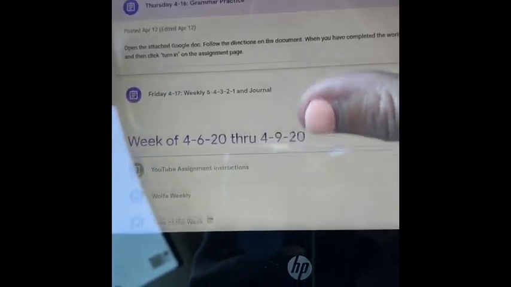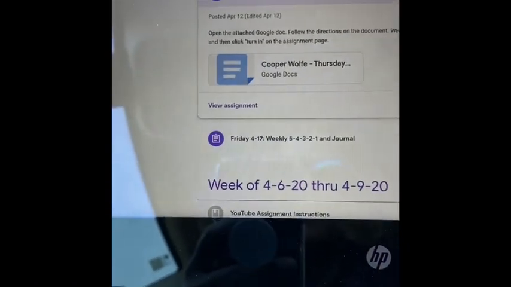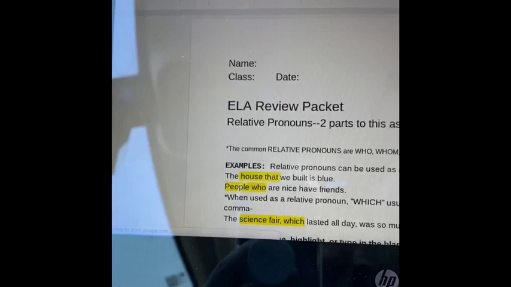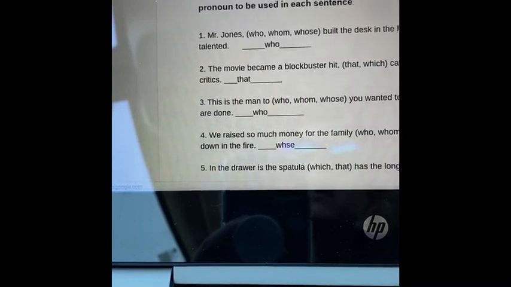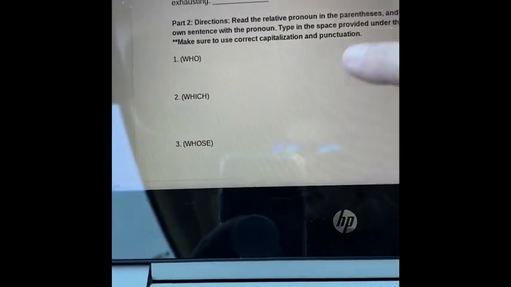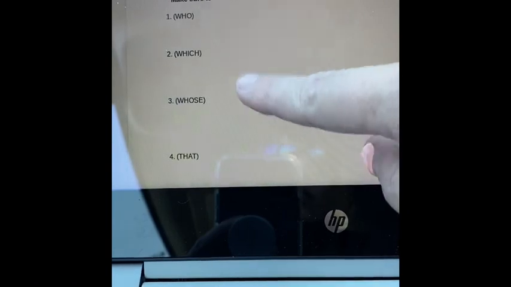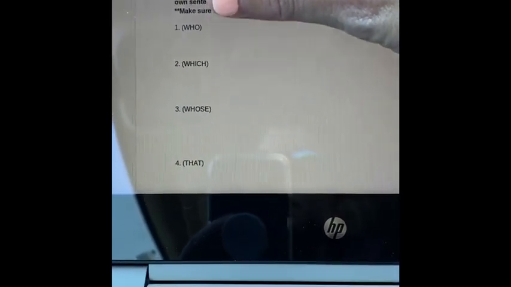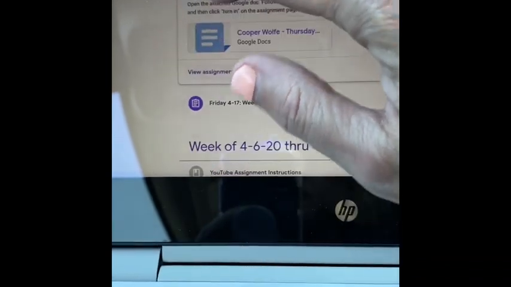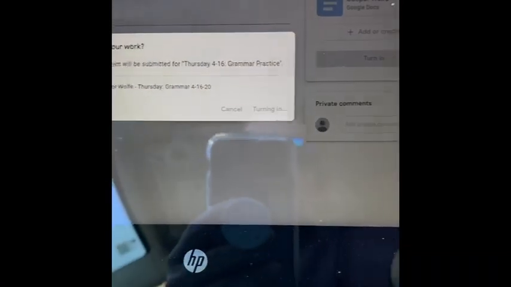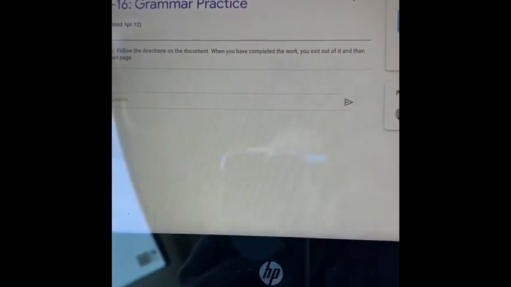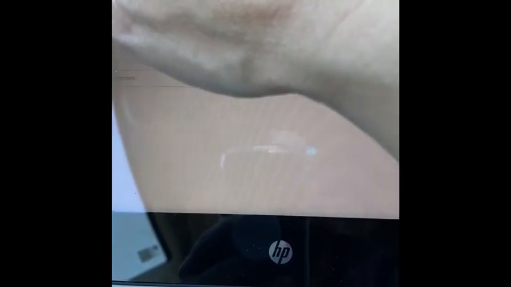Same exact kind of assignment for Thursday. It's going to be a Google Doc. When you open this Google Doc, it's going to give you the directions. You can type in the word, or you can underline it, and then write your sentences in the blanks right here using these words. Now, when you finish with this, you're going to view assignment. It's already there, and you're going to have to click turn in. All right, and then we go back to